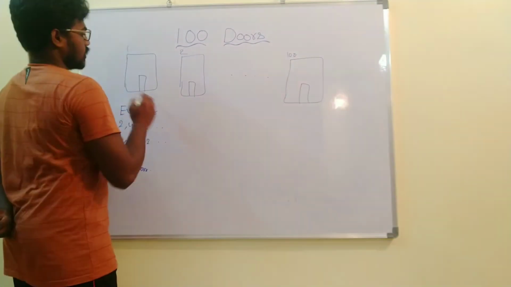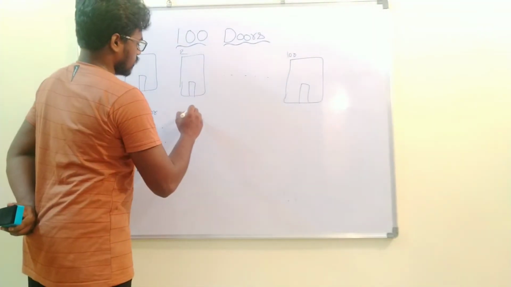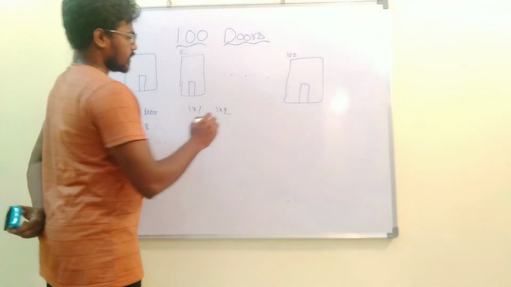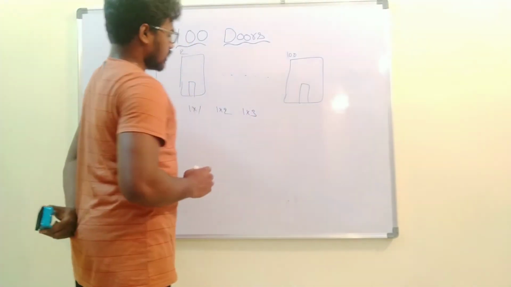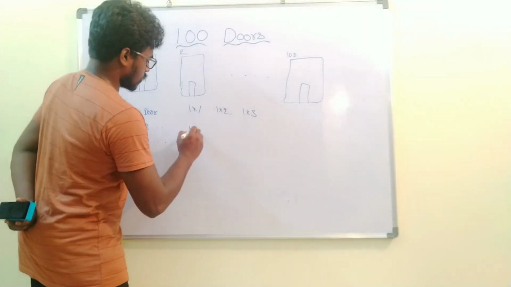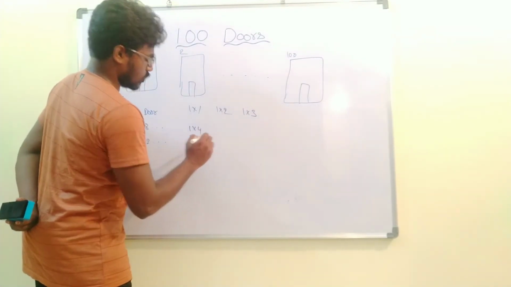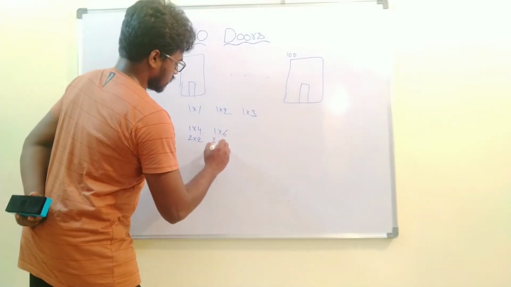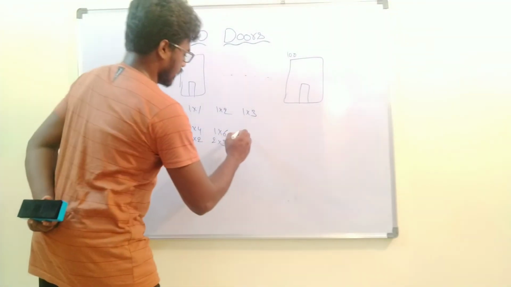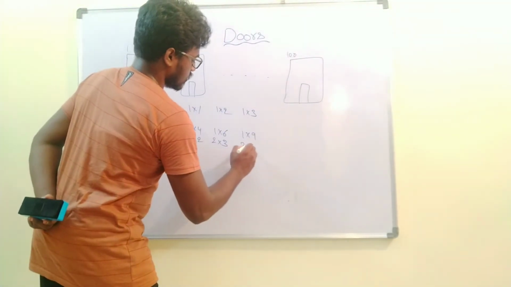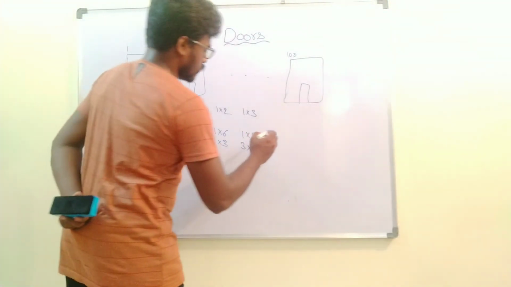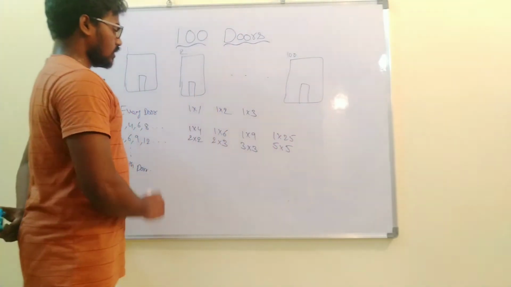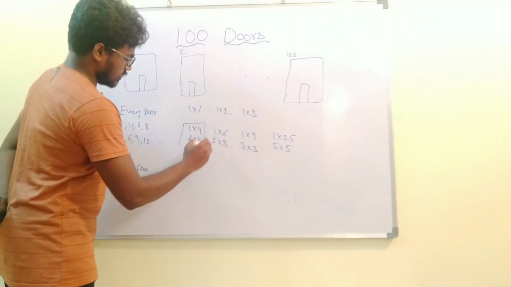So if you take the factors of 1, it will be 1 into 1, and if you take for 2, it is 1 into 2. If you take for 3, it is 1 into 3, and if you take for 4, it will be 1 into 4 and 2 into 2. So let's take for 6, 1 into 6 and 2 into 3, and let's take for 9, 1 into 9 and 3 into 3, and let's take for 25, 1 into 25 and 5 into 5. So if you observe these factors,